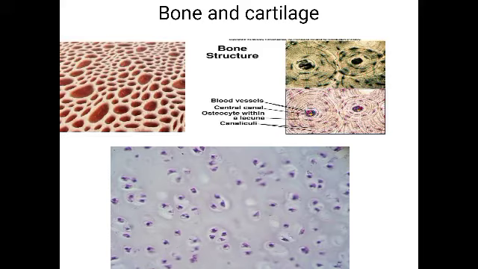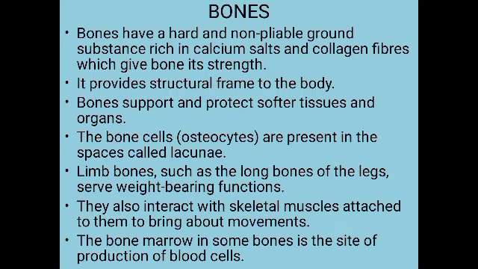Next, the bone. It has a hard and non-pliable ground substance. So the matrix here is hard and non-pliable. Non-pliable means non-flexible. The matrix or the ground substance is not flexible. Why? Because it is formed of calcium salts and collagen fibers.